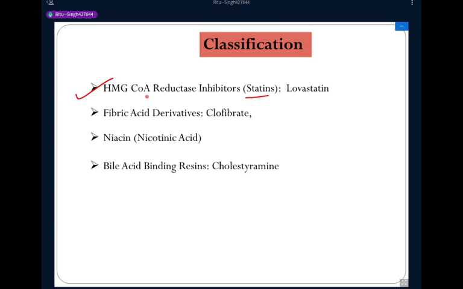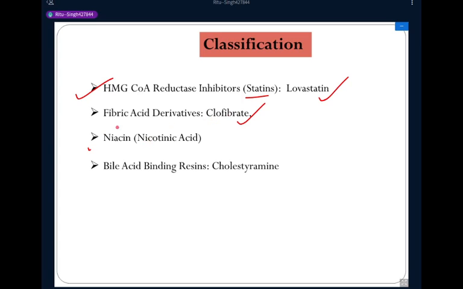Okay, so HMG coenzyme A reductase inhibitor, also called statin, and the example of a drug in this category is lovastatin. The second category is called fibric acid derivative. In this category the drug is clofibrate. So clofibrate is the drug in the category of fibric acid derivative.